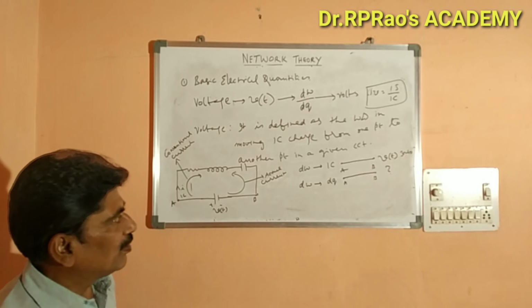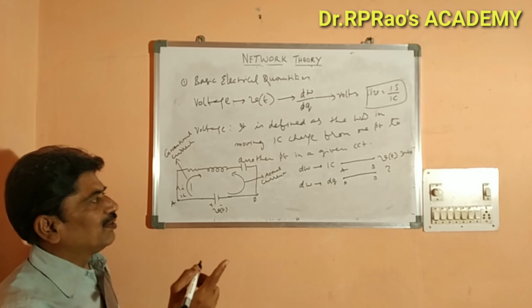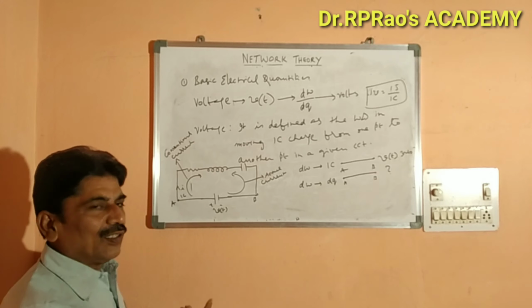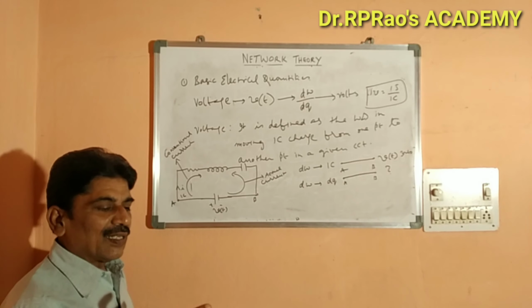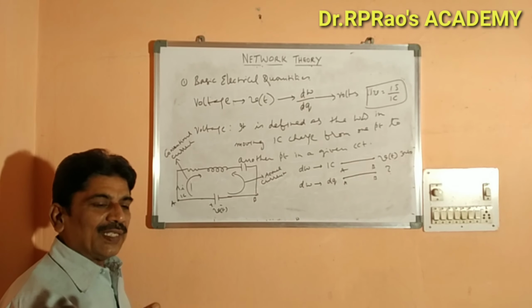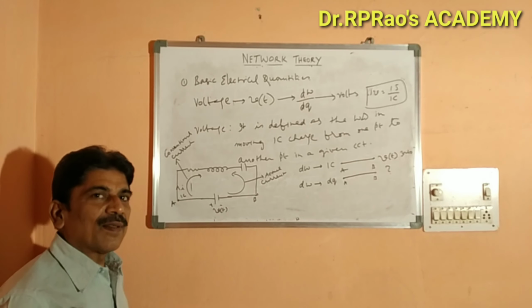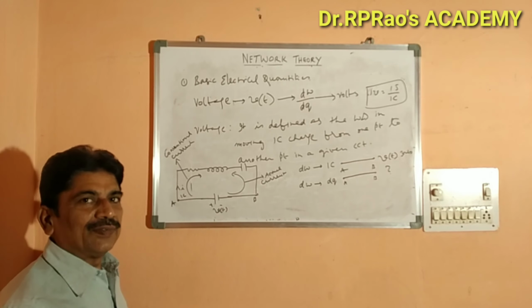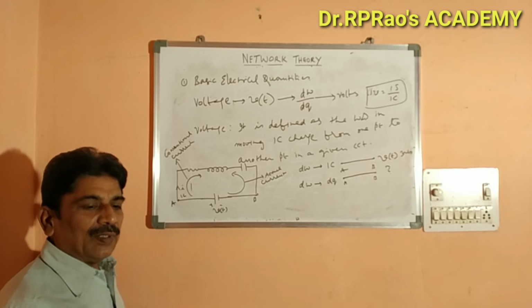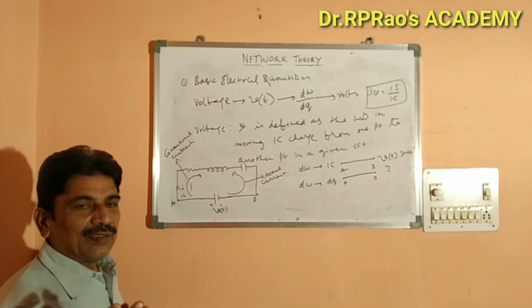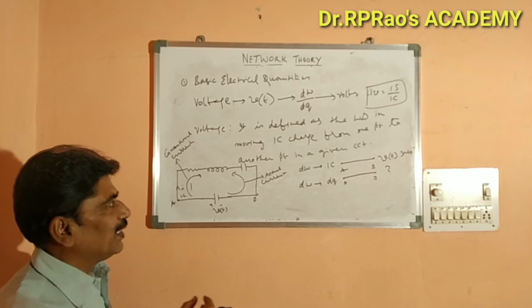The work done will be equal to V of t into dq only. Why? Because if the cost of a banana is 5 rupees or 2 rupees, the cost of 12 bananas is 12 into 5 or 12 into 2, depending on the cost of the banana. 12 into 2 is 24 rupees. In the same way,